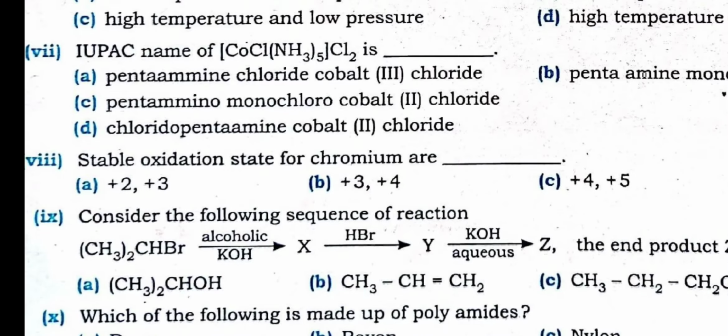Stable oxidation states for chromium: you know the atomic number of chromium very well. Here the stable states are +3 and +6.